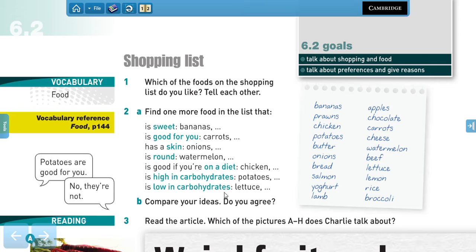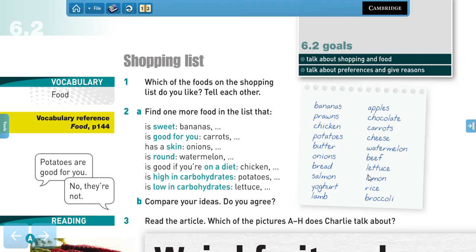Now, try to think about the food that you like, right? The items that you enjoy eating and the ones that you don't like. In my case, for example, I don't like lamb, right? I don't like broccoli either. I'm not very fan of broccoli, but I really like bananas and watermelon, right? And lettuce, onions. I enjoy eating onions, like in a salad maybe, or in a sandwich sometimes.